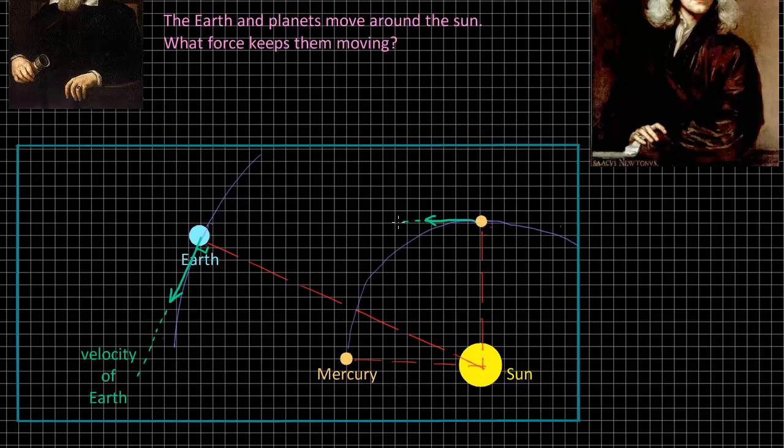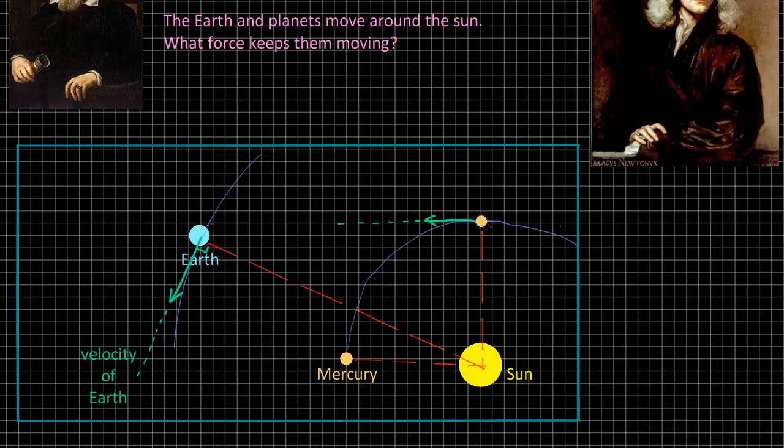Again, you can check that with your keys. If you let go of your keys at the 12 o'clock position as you go around in a circle, which way do they go? Do they fly this direction? Do they fly off in this direction? No, you will observe by your own experiments that they fly off in this direction, and that's what would happen with the planet. But of course Mercury doesn't fly off.